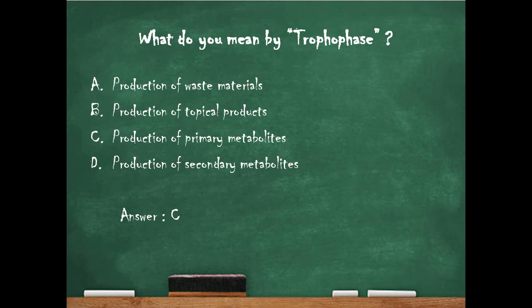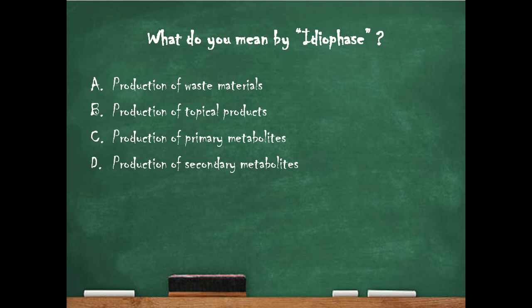So, what is trophophase? It is a phase in the active growth of a culture in which primary metabolites are formed. Always remember that trophophase is a phase during the active growth of a culture in which the primary metabolites are formed. In trophophase, primary metabolites are formed. Next question. What do you mean by idiophase?